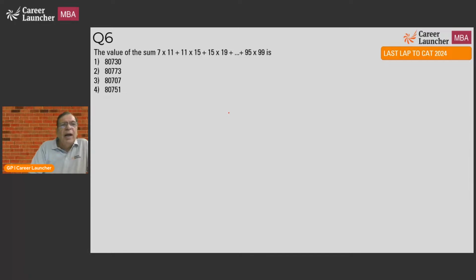Okay. The value of the sum of this expression, 7 into 11, 11 into 15. Again, no idea what to do with it. We look at the choices. The choices are very close, and hence that rules out the option of elimination. I can eliminate when the choices are not close. I could still eliminate them if I could identify some common multiplier or factor, but I can't do anything. So I will say leave. This is not a question I am interested in.